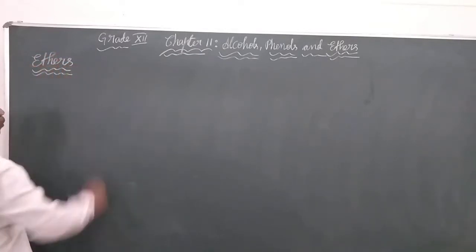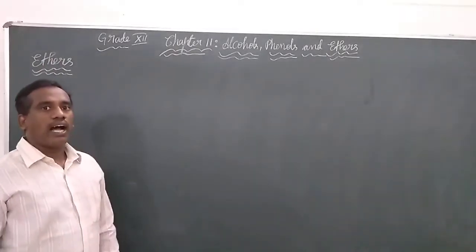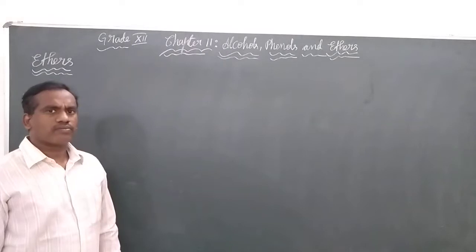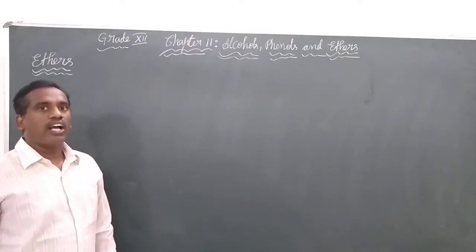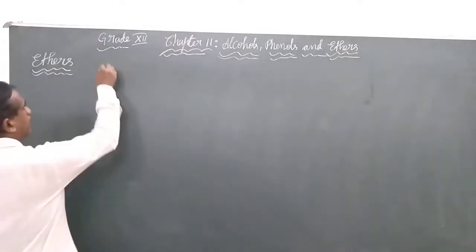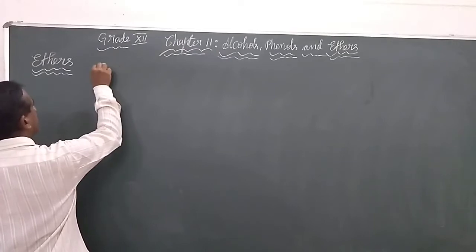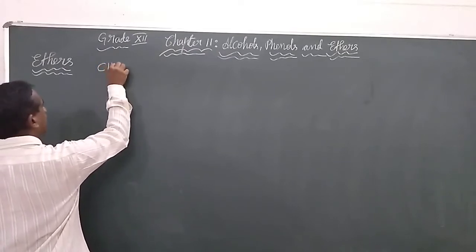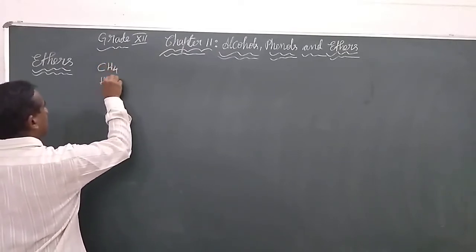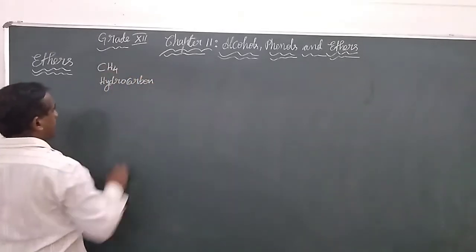Ethers, once we study, are hydrocarbon derivatives in which one of the hydrogen atoms, for example, we are selecting the simplest hydrocarbon, methane.